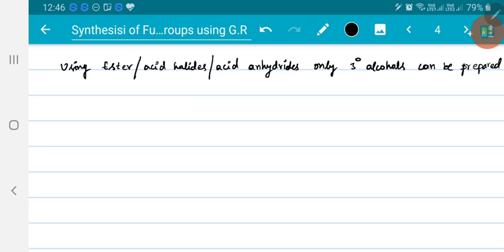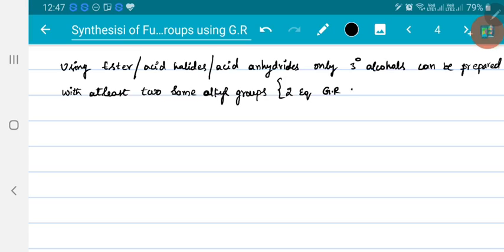But here we have to use excess of Grignard reagent, with at least 2 same alkyl groups. The reason is all these are allowed to react with 2 equivalents of Grignard reagent. So for each mole, I require 2 moles of Grignard reagent. Let me see an example.